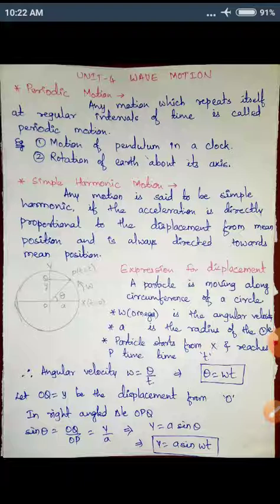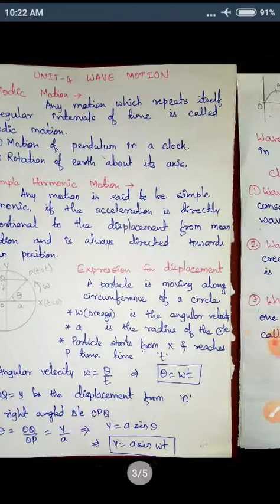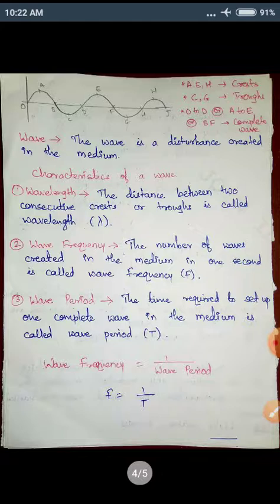So the water is still, and by throwing a stone we are creating a disturbance in the water medium. That disturbance is nothing but a wave. So a simple definition: a wave is a disturbance created in the medium.